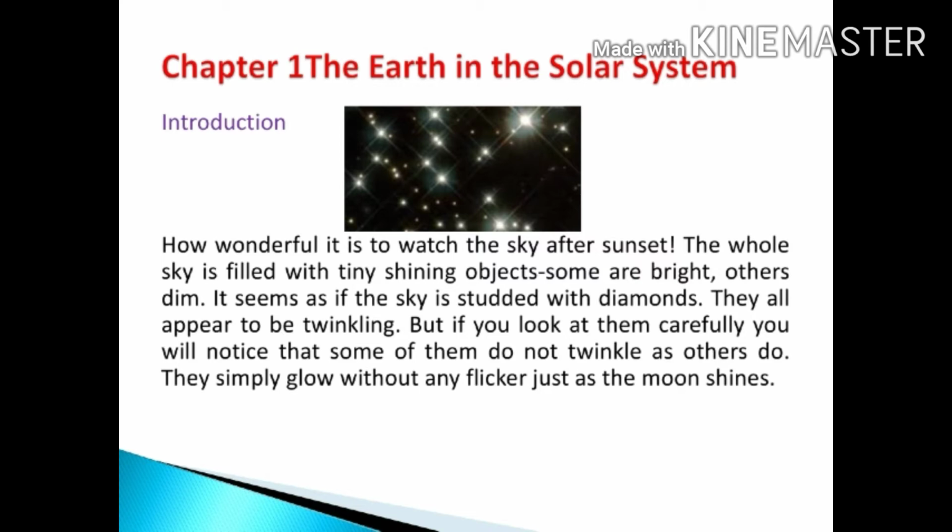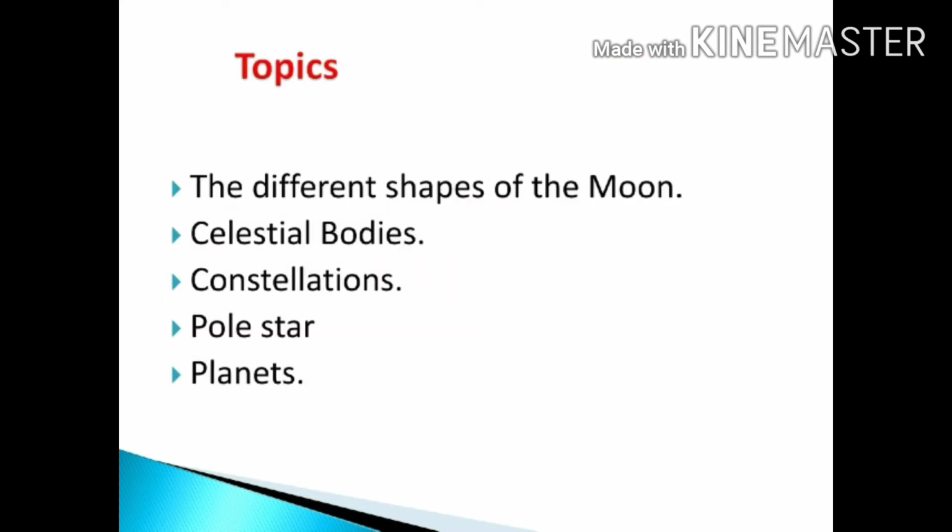But if you look at them carefully, you will notice that some of them do not twinkle as others do. They simply glow without any flicker, just as the moon shines. Students, let us learn these topics today. The different shapes of the moon, celestial bodies, constellations, pole star, planets.